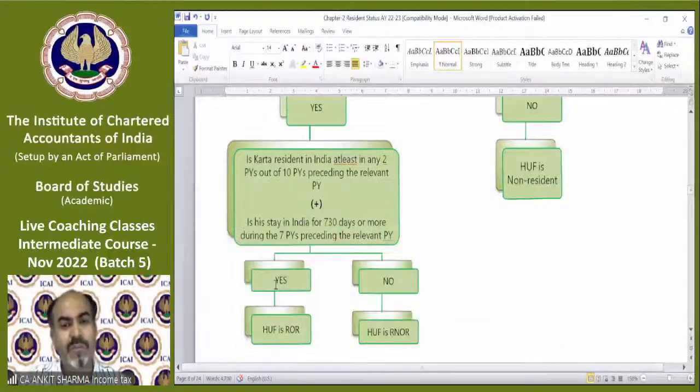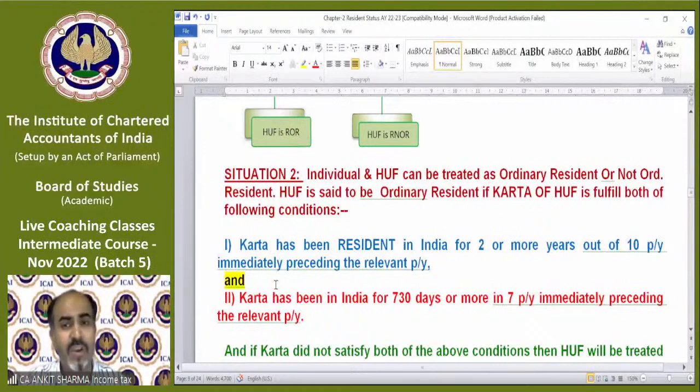Now in case of HUF, the same concept is applicable. But in the HUF, there is a concept of sub-classification of ordinary or not ordinary. We will discuss it when we complete that provision via diagram.